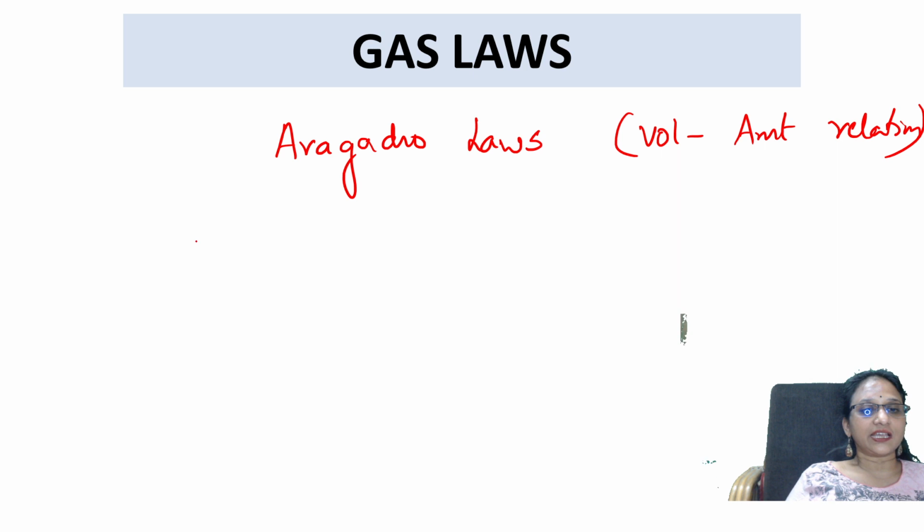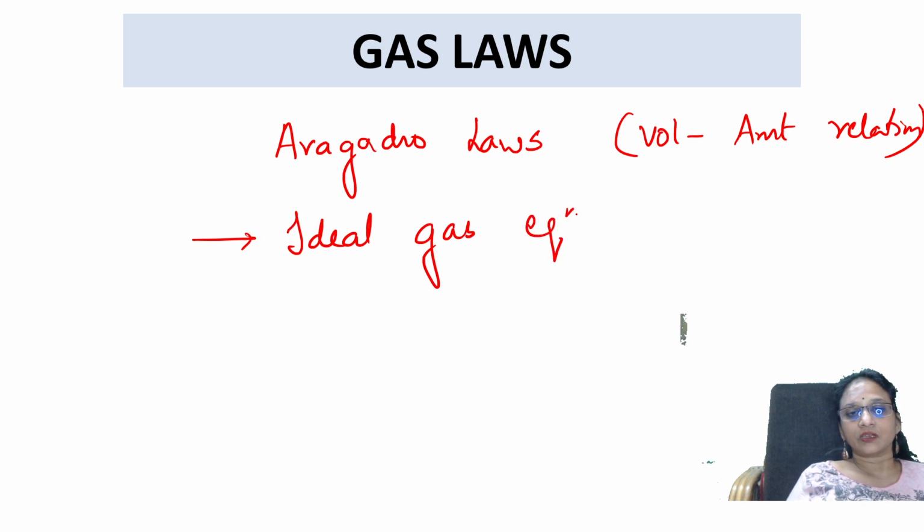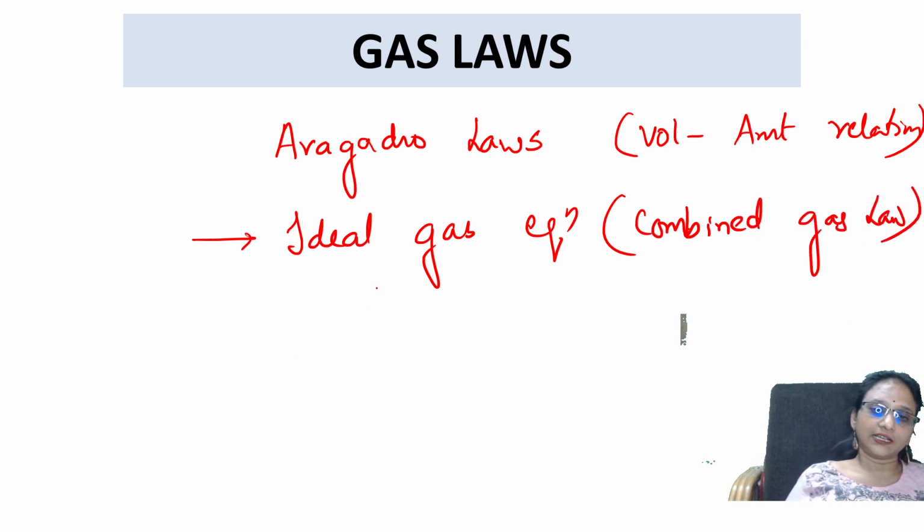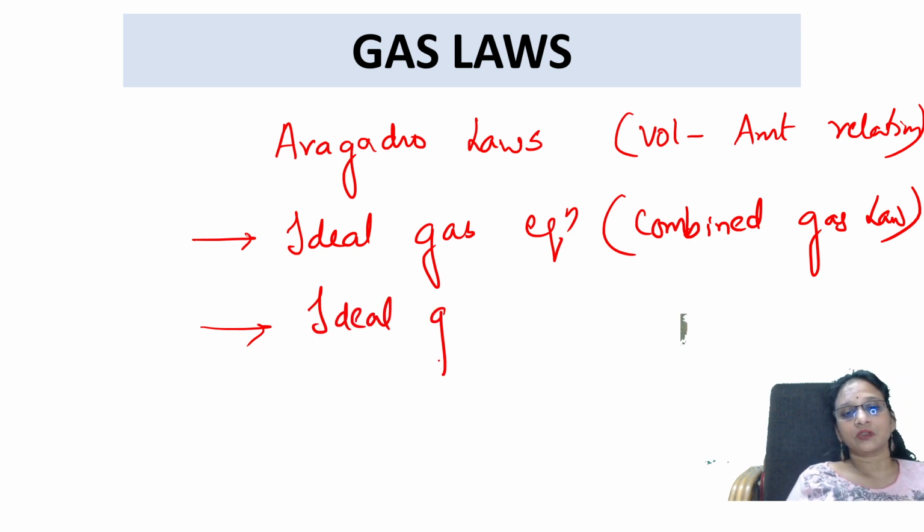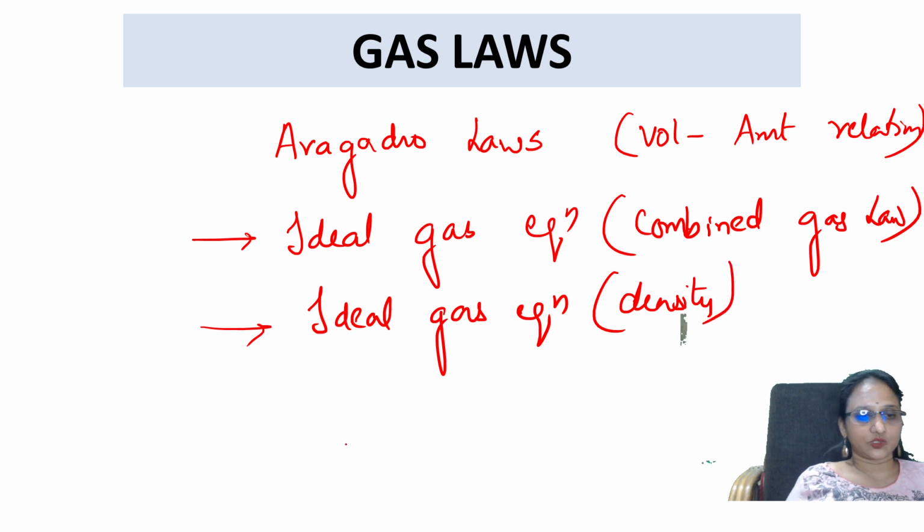Apart from this, in the gas laws, you're also going to learn the ideal gas equation, also called the combined gas law, and the ideal gas equation in terms of density. We will see that also.